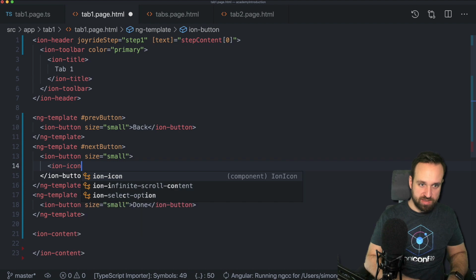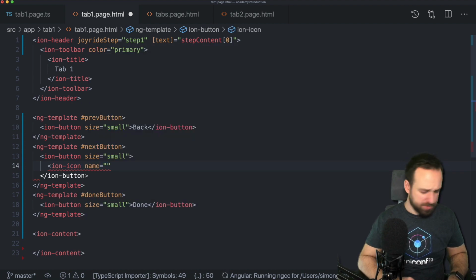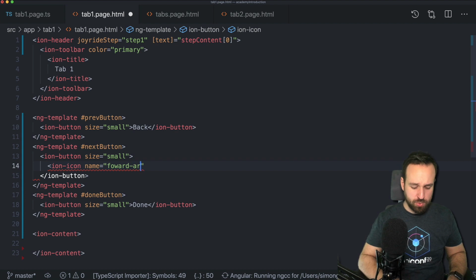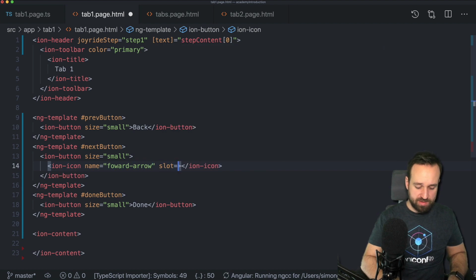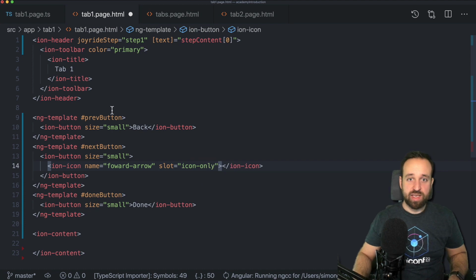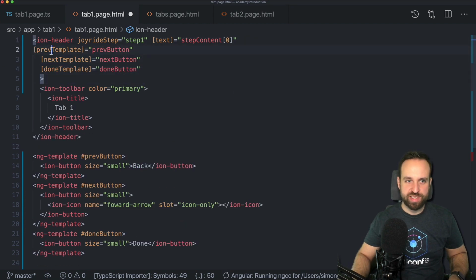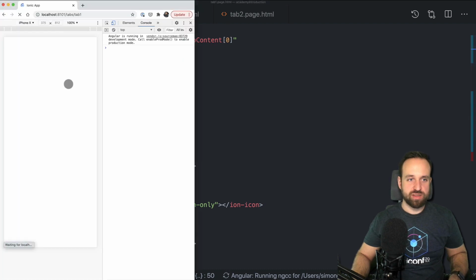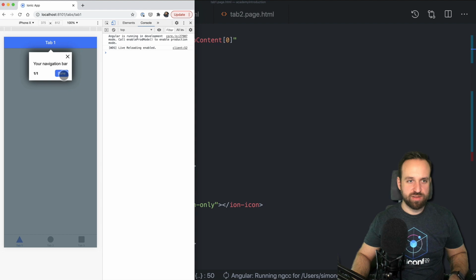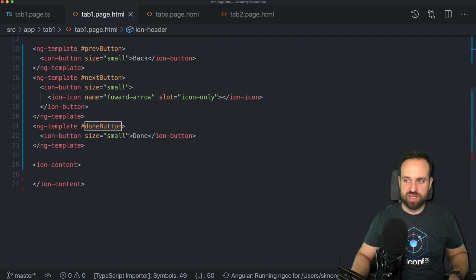Let's say Ion icon name, what is the forward? Please let it be forward arrow, something like this. And slot icon only. And then we just need to say, Joyride, please, instead of the regular buttons, use our templates. And we could do it like this. We can set the previous template, the next template, and the done template to the names we've defined down here. If we now check out the tooltip, we see we at least got a done button. Maybe we should have a second button in here somewhere.